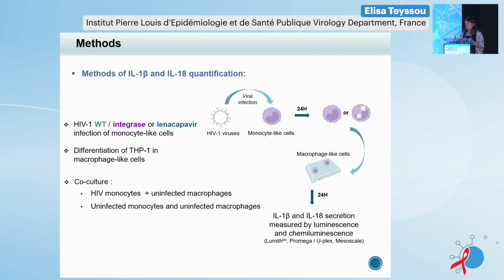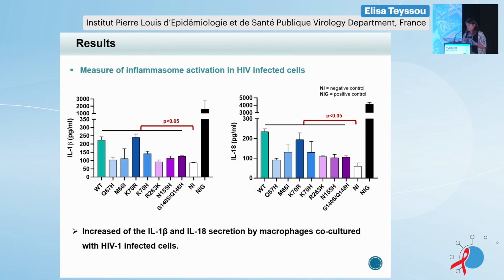After 24 hours of co-culture, we measure the secretion of the two major cytokines of the inflammasome, interleukin 1 beta and interleukin 18. So here, this is the result. You can see here in black, this is our positive control. These are uninfected cells, but we added a specific activator of the NLRP3 inflammasome, which leads to the secretion of interleukin 1 beta to the left and interleukin 18 to the right. In white, this is the negative control. This is the basal expression and secretion of the two cytokines.